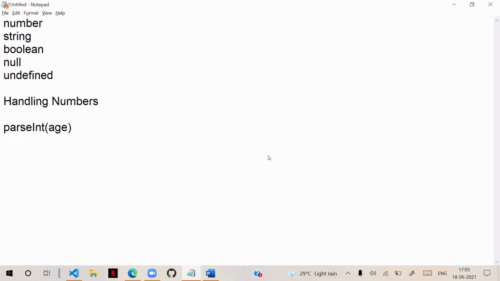But if it is not a number, this is going to return NaN only. That is the reason, when you are dealing with numbers and conversions of numbers, it is always recommended to use simply isNaN.